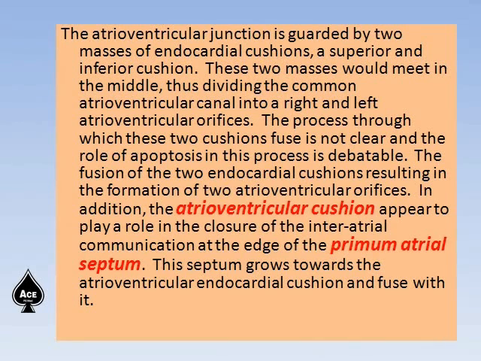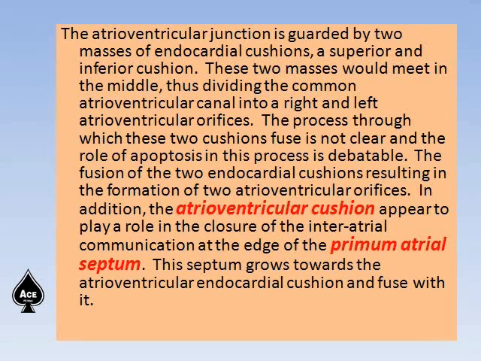Now continuing the embryology discussion, the atrioventricular junction is guarded by 2 masses of endocardial cushion, superior and inferior cushion. These 2 masses would meet in the middle, thus dividing the common atrioventricular canal into right and left atrioventricular orifice. The process through which these 2 cushions fuse is not clear, and the role of apoptosis in this process is debatable. The fusion of the 2 endocardial cushions results in the formation of 2 atrioventricular orifices.